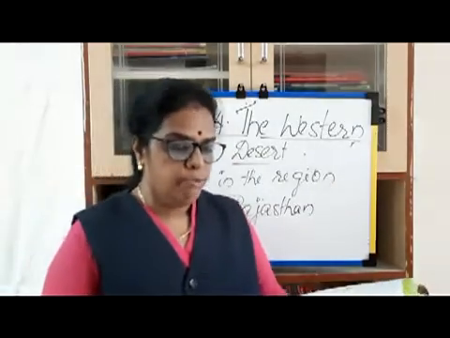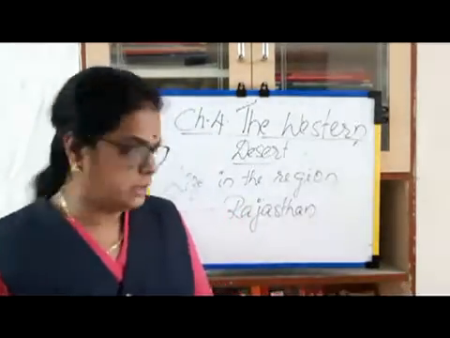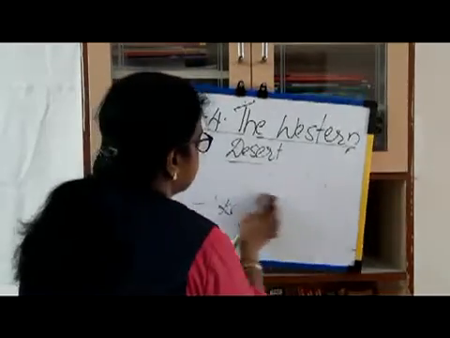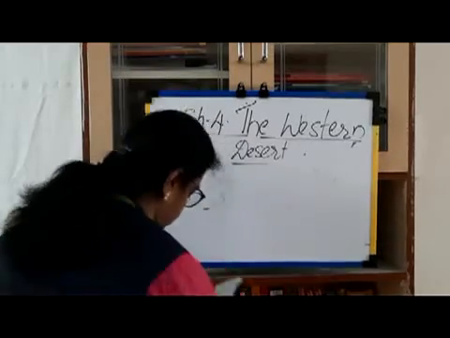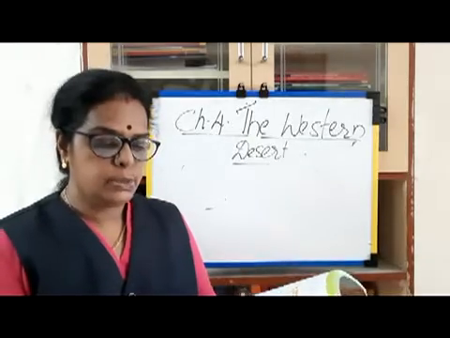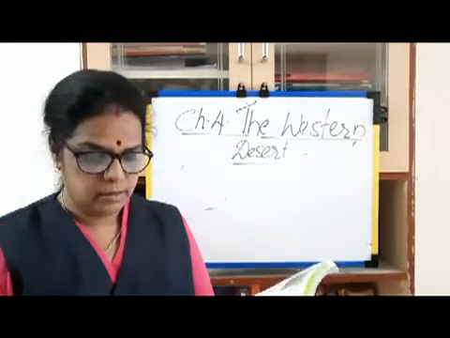We'll solve our exercise, the review. Fill in the blanks with the correct answers. What are the answers? The first one is: the Aravalli range lies to the dash of the desert region.